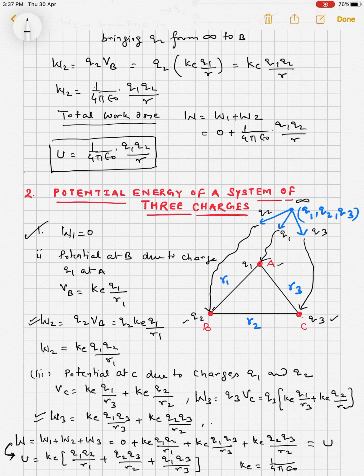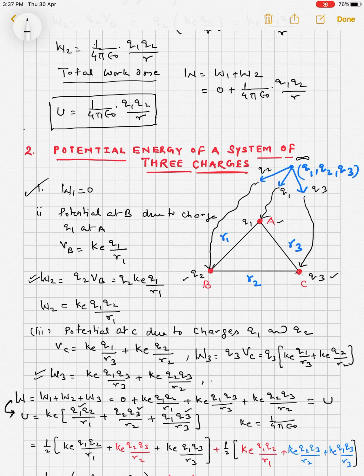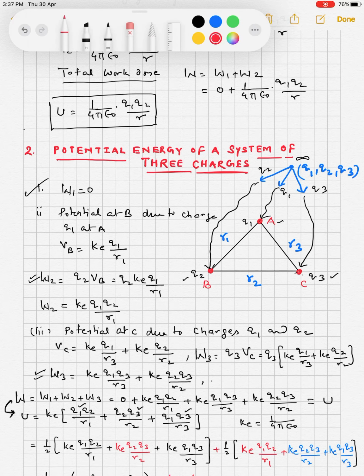So as many pairs as are formed here, we sum up the potential energy of all of them. Only there are three pairs. One is q1 q2, so this q1 q2 comes here: Ke q1 q2 upon R1. The second pair is q2 q3, so q2 q3 upon R2. And the third pair is q1 q3, so it is q1 q3 upon R3. So this is the potential energy of the system of three charges. Now this is the main formula.